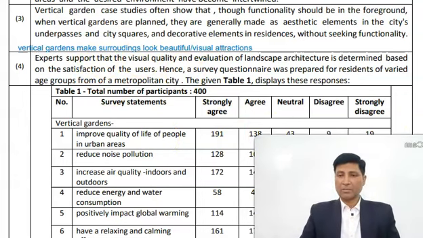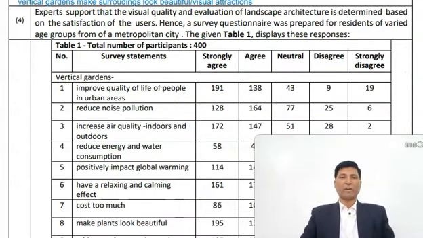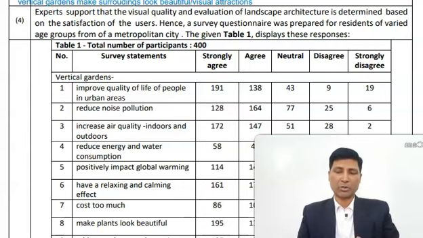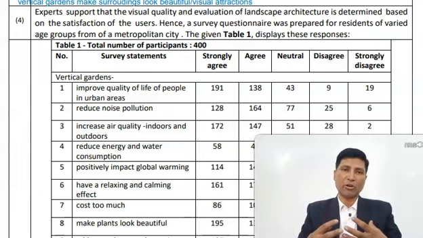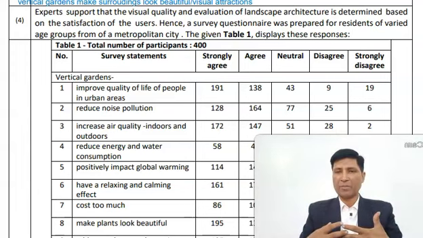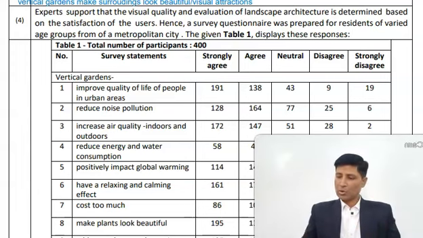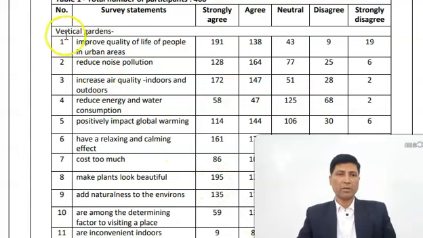So this paragraph number 4 is talking about a questionnaire that was prepared and opinions were sought, means views or thoughts or opinions were sought from different residents from a metropolitan city. So what was the questionnaire? The questionnaire contained these questions.